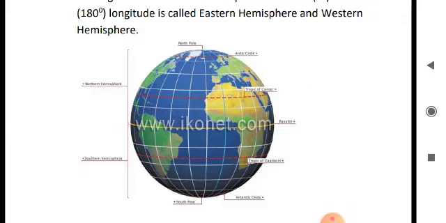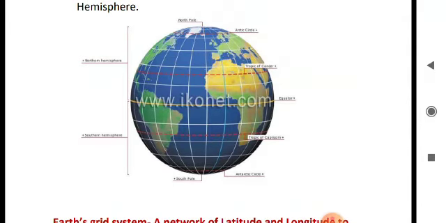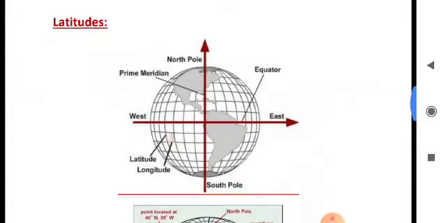The imaginary line that runs horizontally through the middle of the Earth is called the equator. It divides the Earth into two equal hemispheres. Towards the North Pole side is called the Northern Hemisphere, and towards the South Pole side it's called the Southern Hemisphere. Now come to the next point, that is latitude.